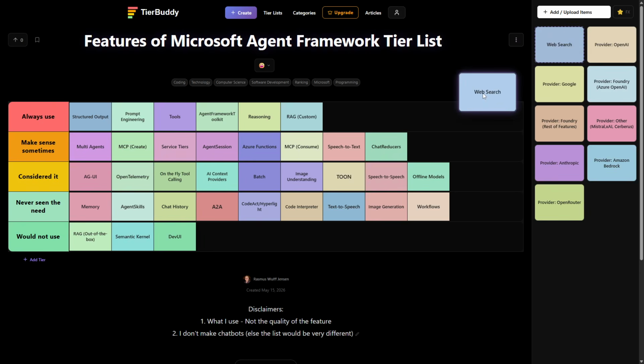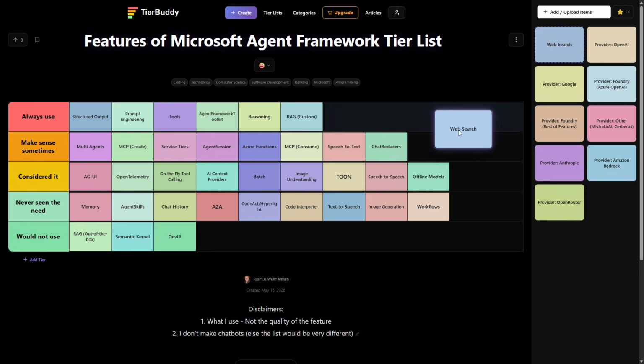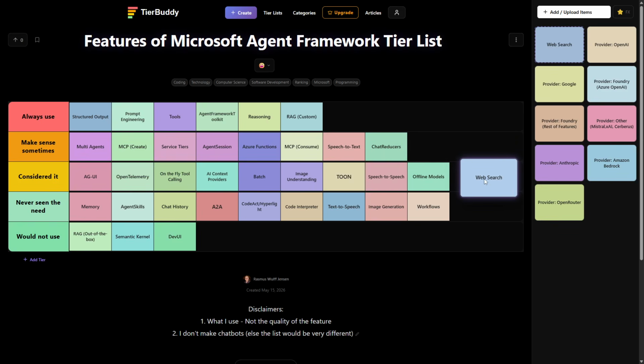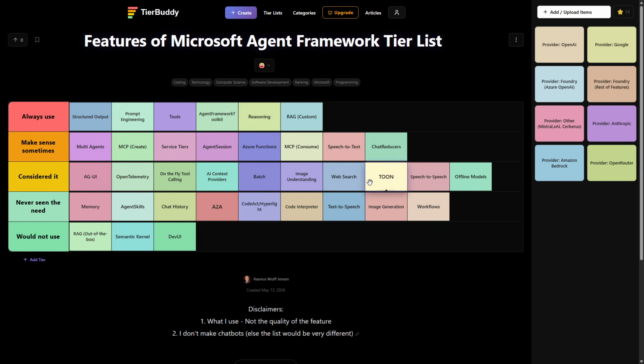And the same goes for web search. Again, what I'm doing is against custom RAG data and not live data or anything. So I have considered it, but it's not really something I can see a need for in my use cases. I could certainly have something that was dependent on, for example, the weather or anything else. But still.